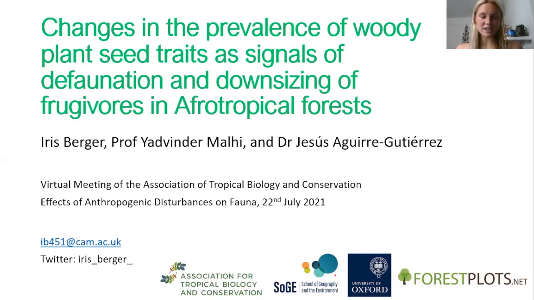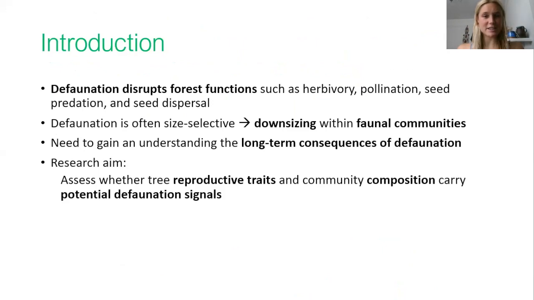I am a PhD student at the University of Cambridge, studying how to reconcile agriculture with biodiversity conservation. However, today I would like to present the findings of my master's dissertation. Under the supervision of Professor Yadvinder Malhi and Jesus Aguirre Gutierrez, I used a trait-based approach to investigate whether defaunation via the breakdown of seed dispersal networks could have led to changes in tropical forest composition and functioning over the long term. By altering animal-plant interactions, defaunation disrupts forest functions such as herbivory, pollination, seed predation, and seed dispersal.